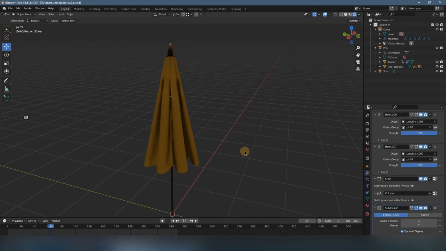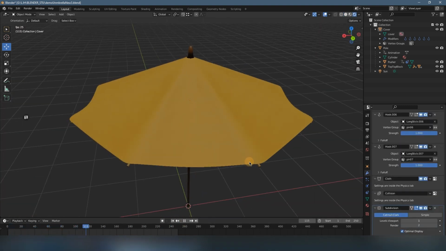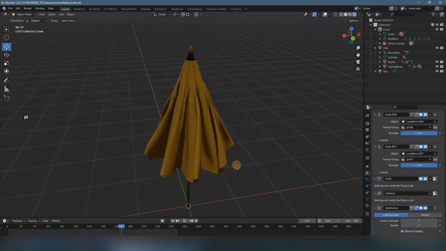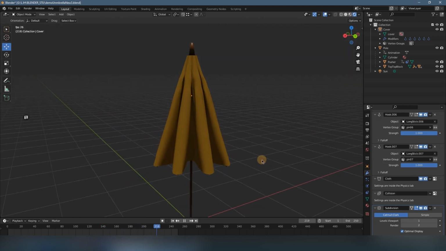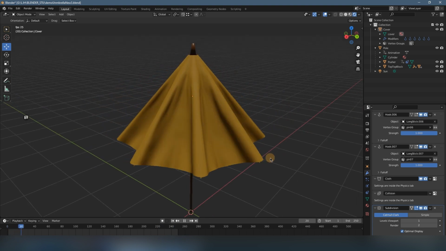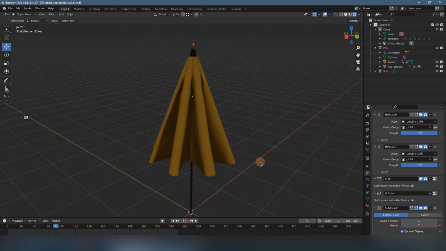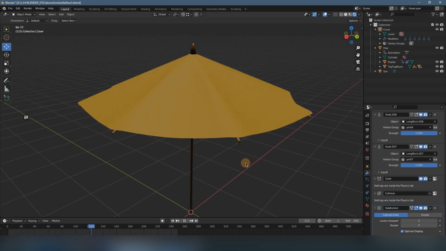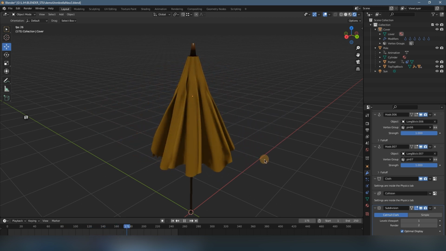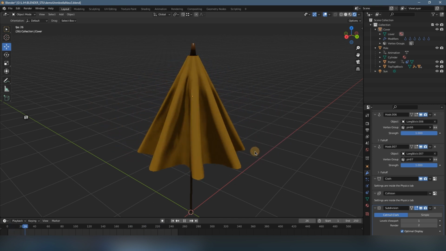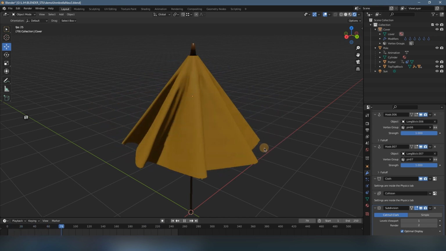So that's all for today. The third part of the creation of the parasol. We finished the simulation of the cloth, and we got very good results. So hope you like the cloth results we created today, and see you in the next part. We're gonna create a texture for this parasol. Okay, bye bye.